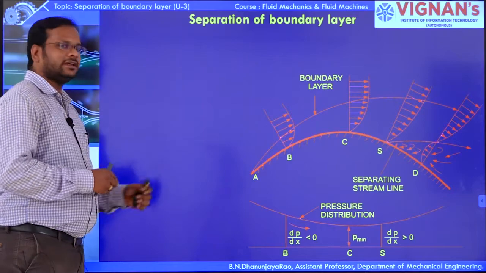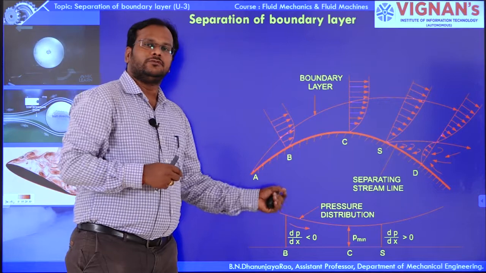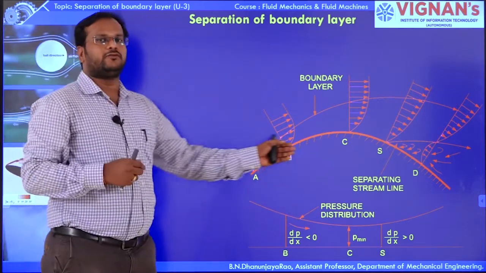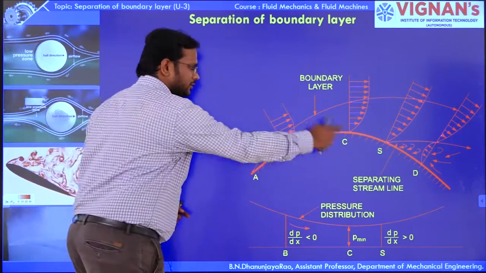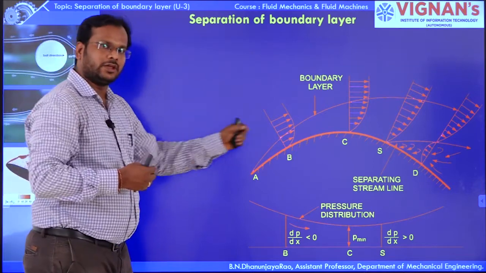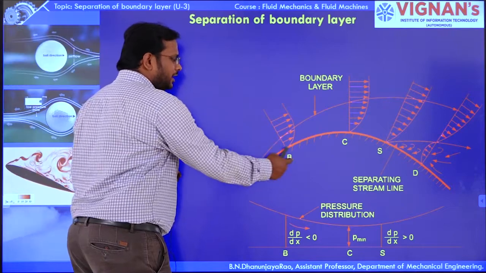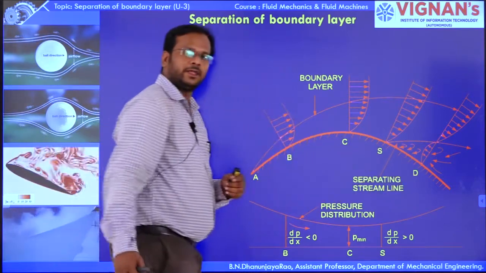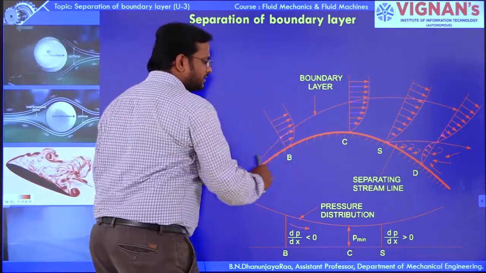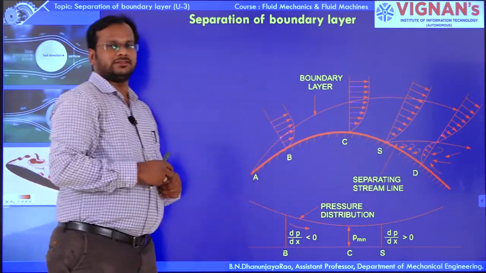Yes, you can see that there is a curved surface. The object in the direction of flow of the fluid is a curved shape. You can see that there are points A, B, C and D, and you can observe there is a point S also.